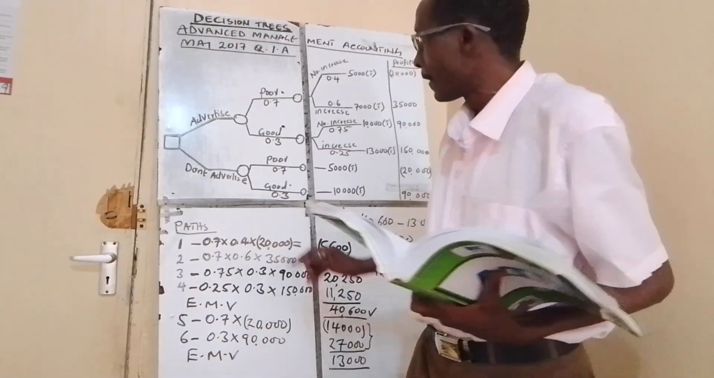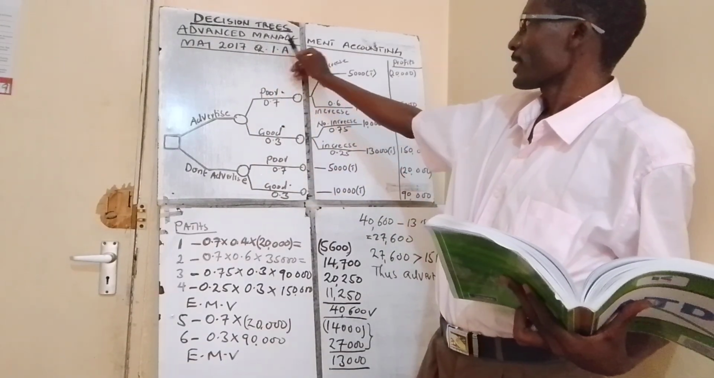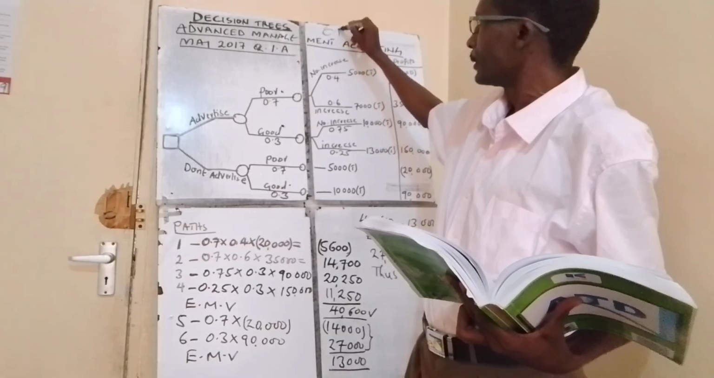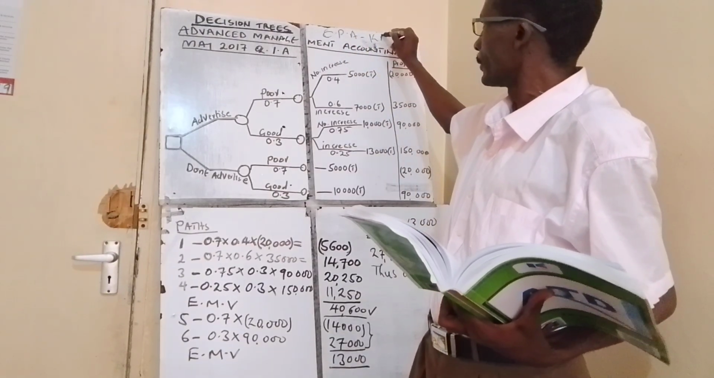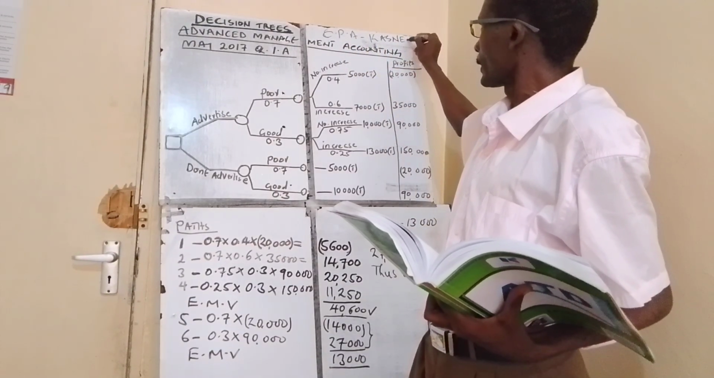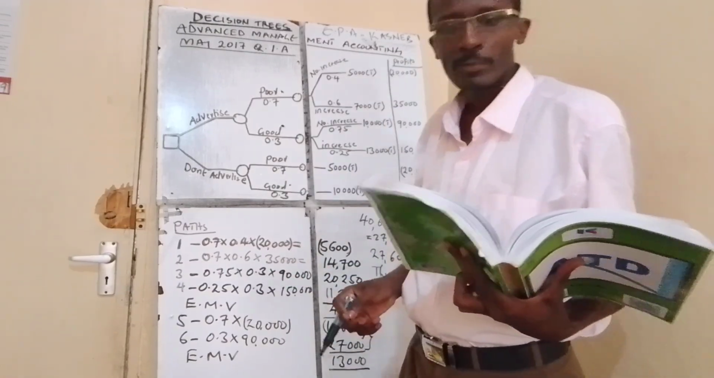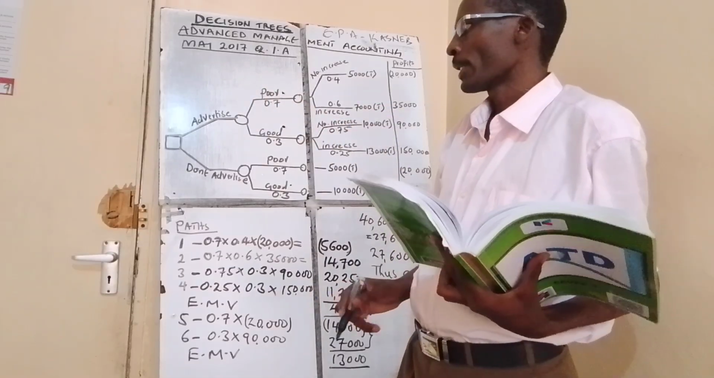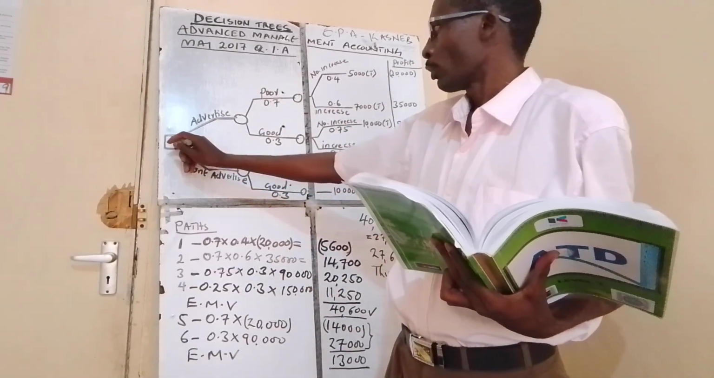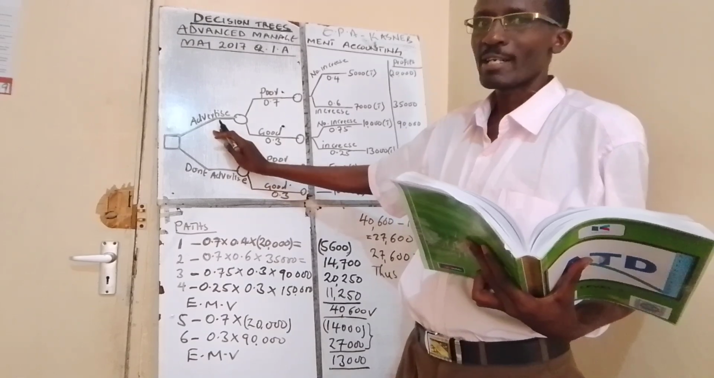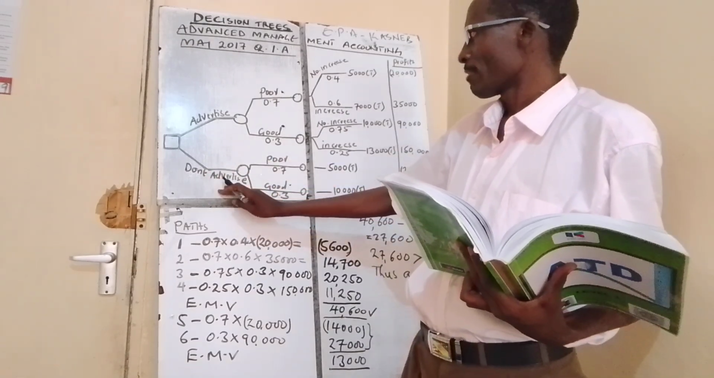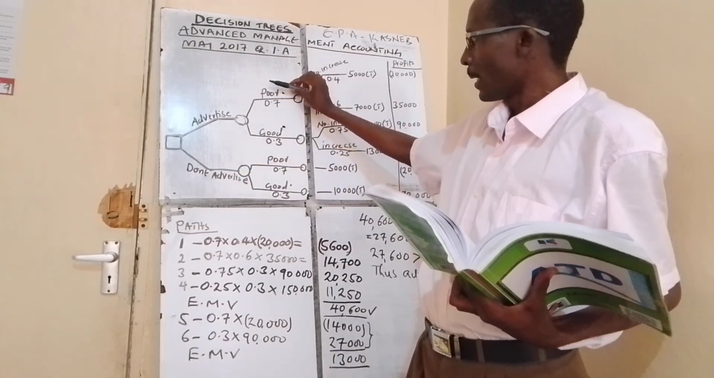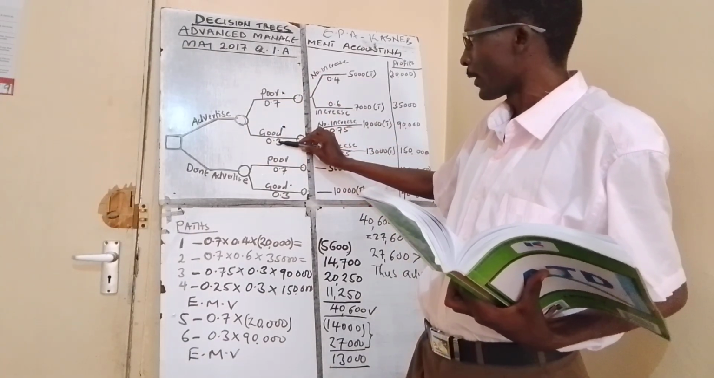Remember it is advanced management accounting for CPA. So mostly it is CPA, Kasneb, Kenya Accountants and Secretaries National Examination Board, May 2017, question 1A. Now you start with a node. Option 1, you can advertise. Option 2, don't advertise. Then from there, you can see poor weather or good weather.